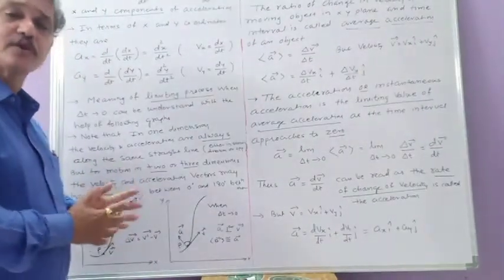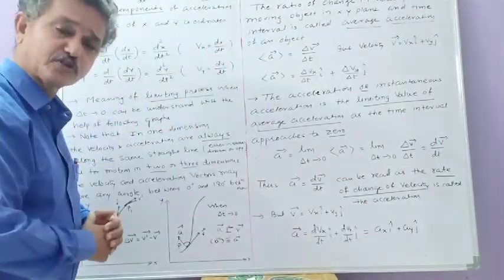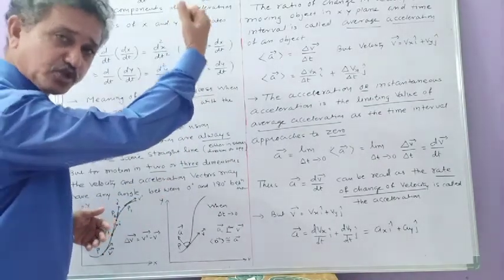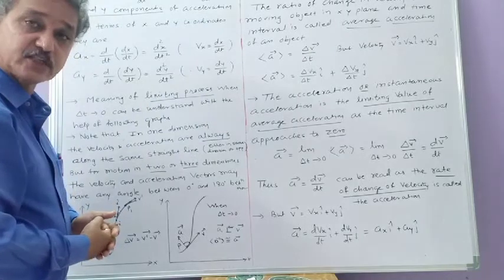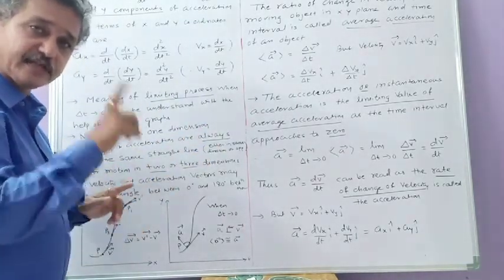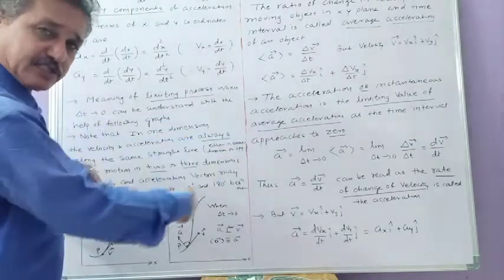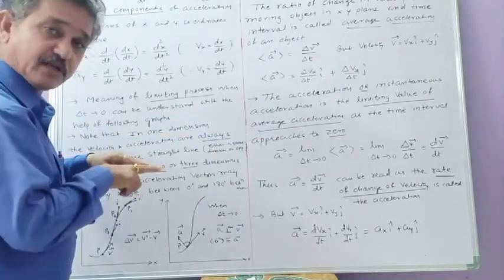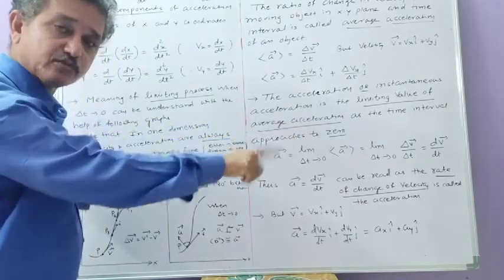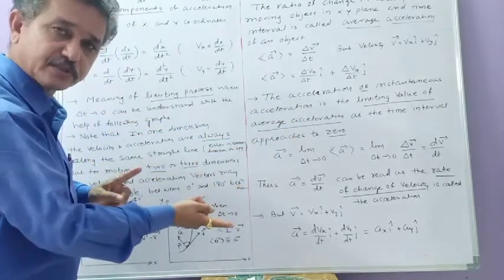Suppose there is a train moving with constant velocity, and all of a sudden someone pulls the chain of the train. That's why the velocity of the train goes on decreasing. And as the velocity decreases, its acceleration will be in backward direction, even though the velocity is in forward direction. So in that case, velocity and acceleration are opposite to each other.